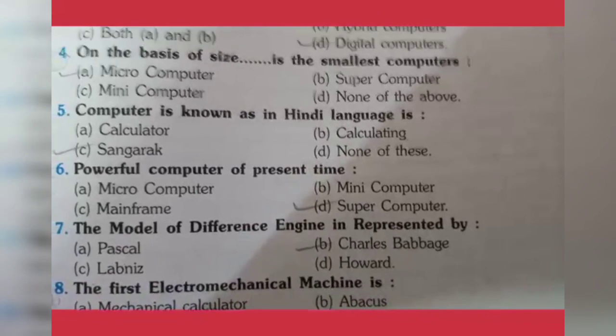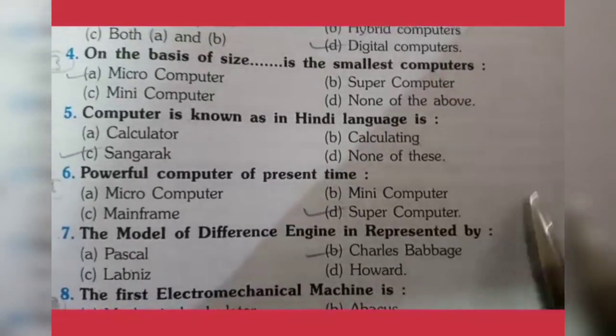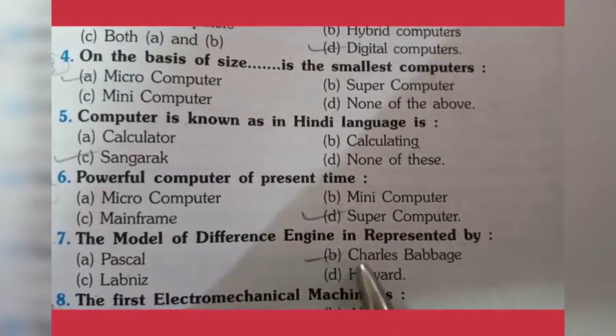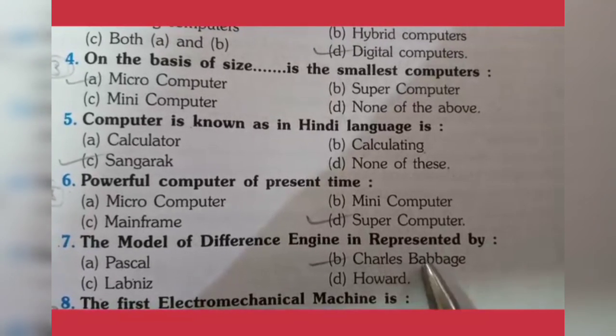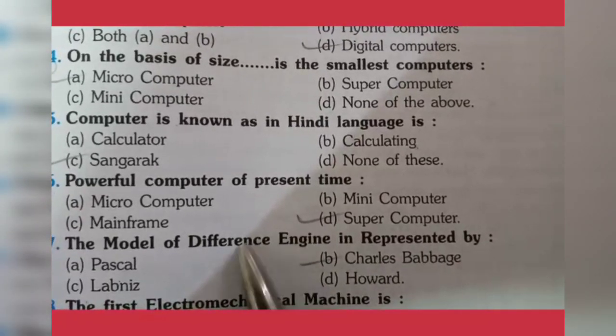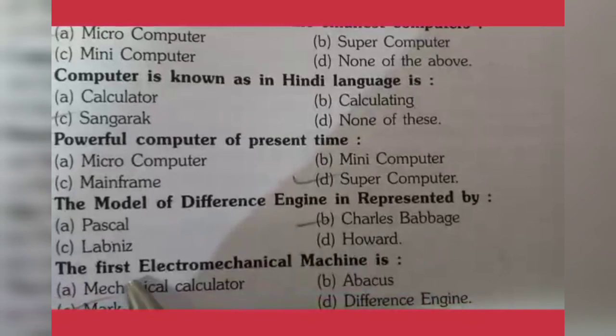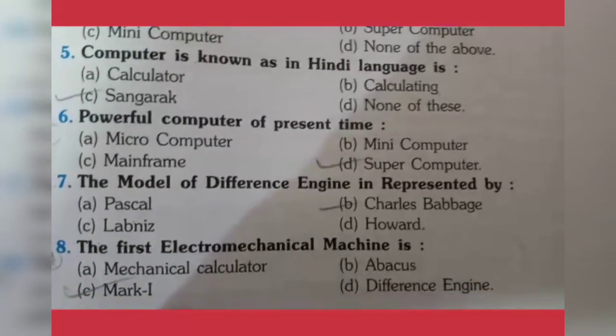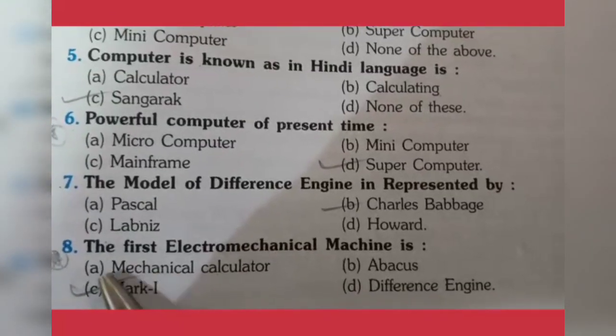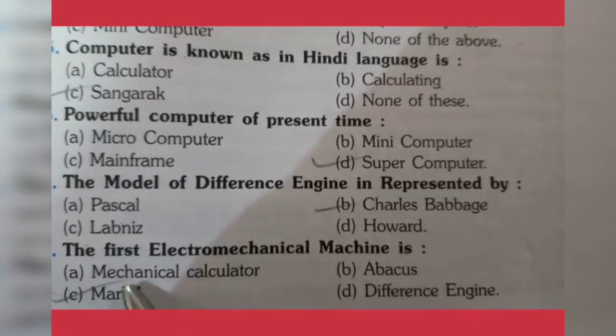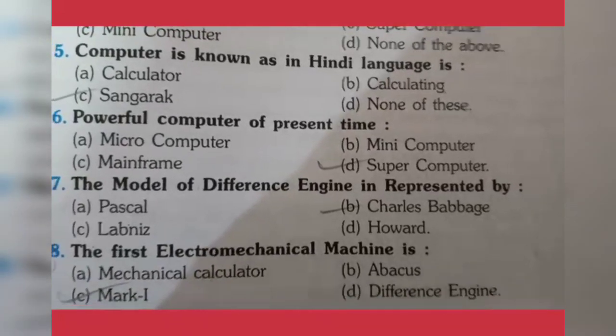Next, the model of difference engine is represented by Charles Babbage. Charles Babbage represents the model of difference engine. The first electromechanical machine is Mark I. Mark I is the first electromechanical machine.